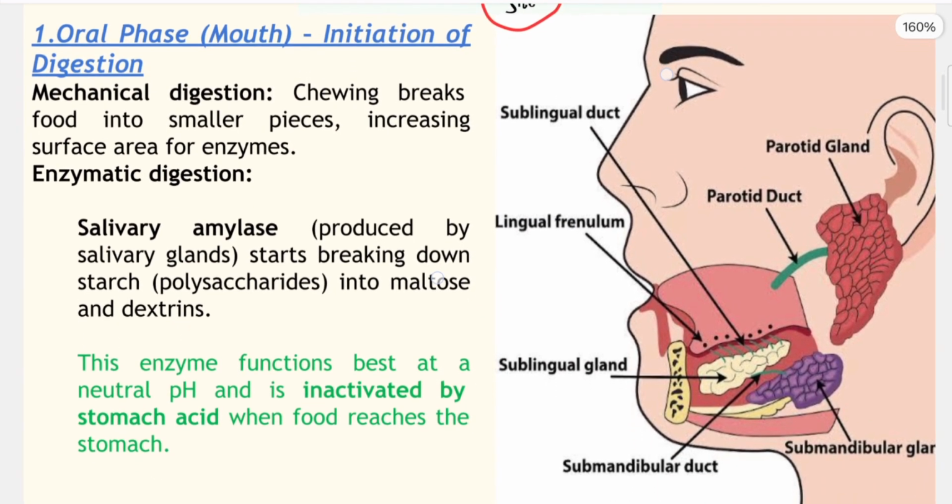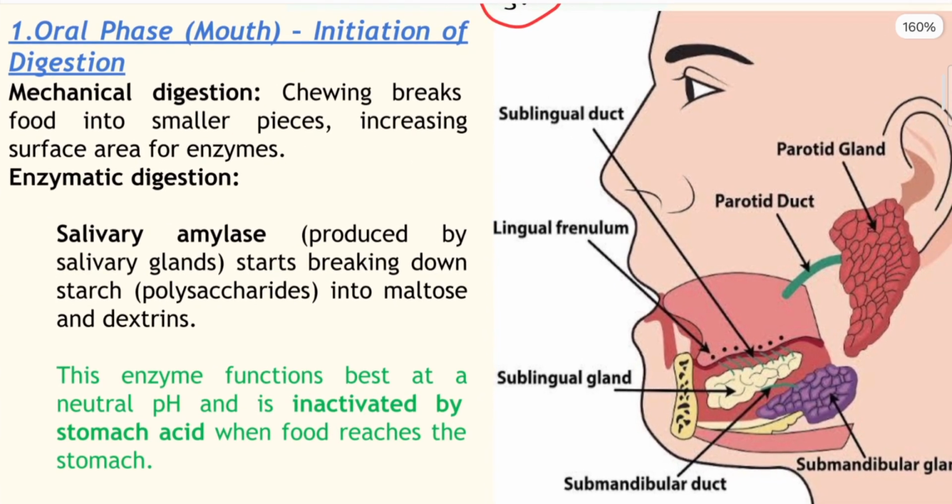Oral phase, and that is the initiation of digestion. Firstly, carbohydrate digestion takes place in the mouth. Only carbohydrate digestion can occur within the mouth, because the carbohydrate digesting enzyme is present in the mouth. Before enzymatic digestion starts, where is the mechanical digestion? Who performs mechanical digestion? Mechanical digestion is performed by our teeth. Chewing breaks food into smaller pieces, increasing surface area for the enzyme.